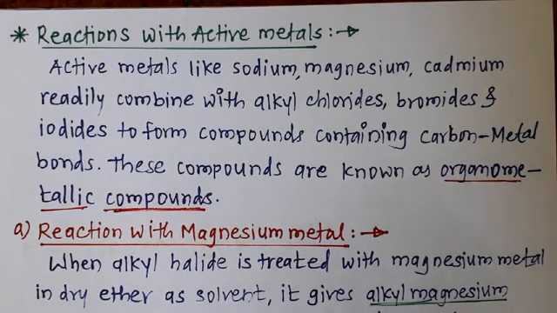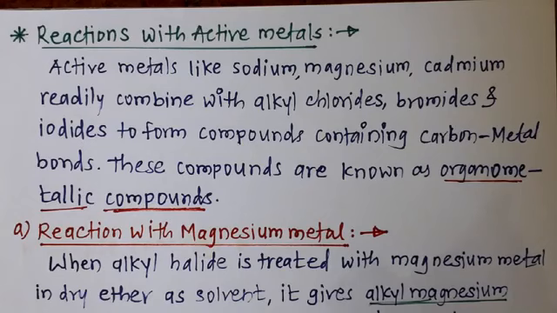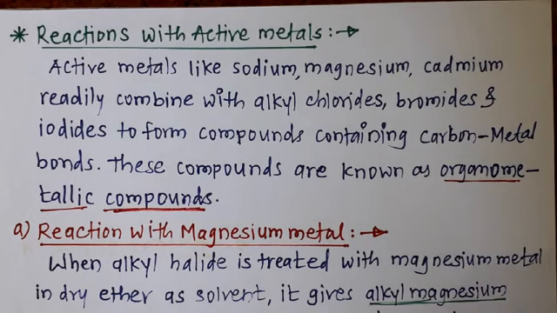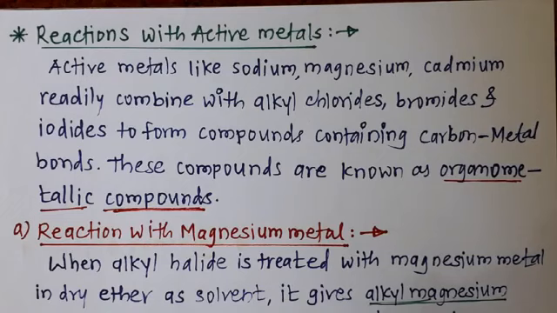Then it gives a product, alkyl magnesium halide, also known as Grignard reagent,